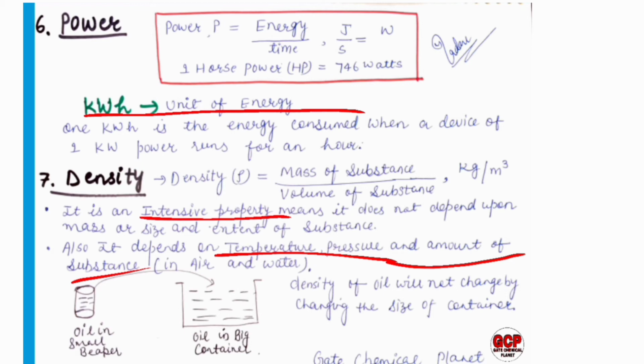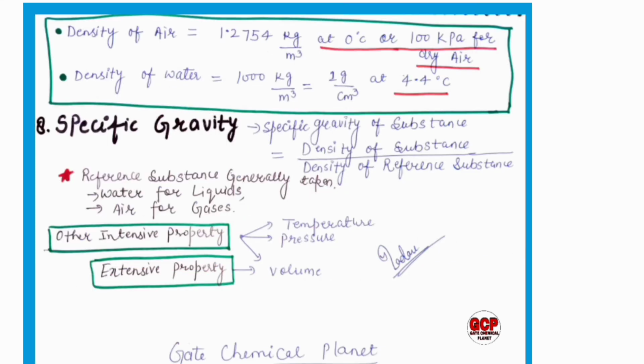So take one example. If there is a small beaker and some oil is filled in it, and if I pour this oil into a big container, then what will be the density? Will the density change or not? So your answer is the density of oil will not change by changing the size of the container. Okay, so now I think it is clear to all the students. Move on to the next slide.